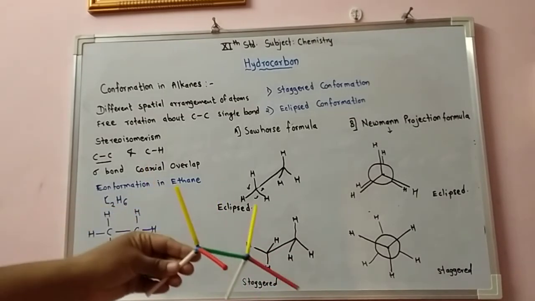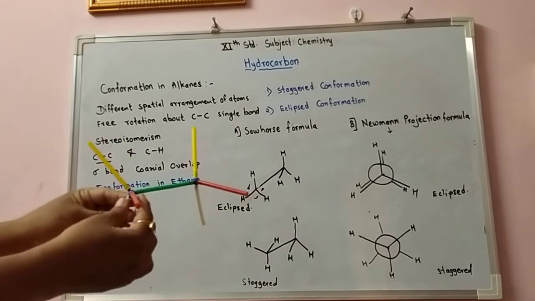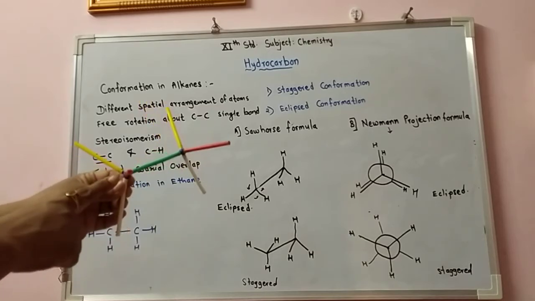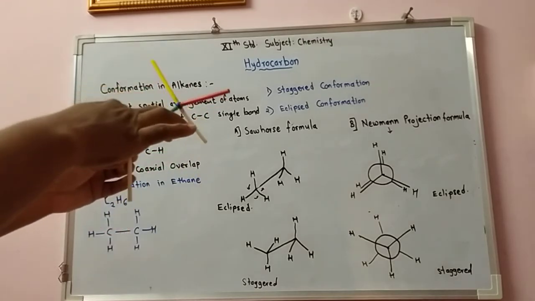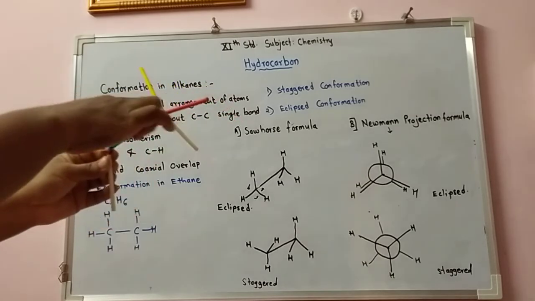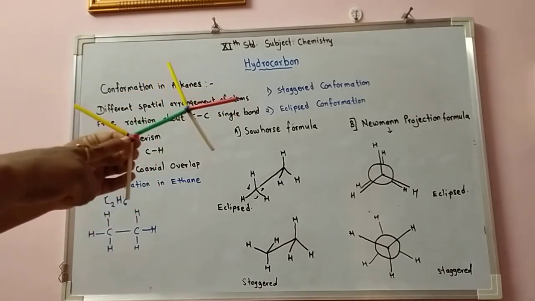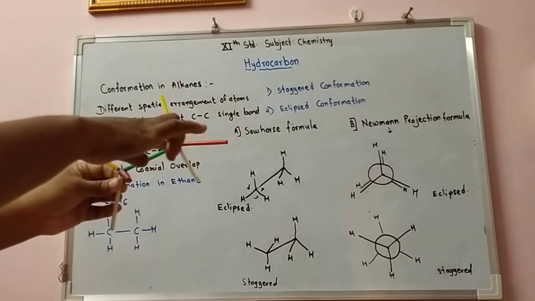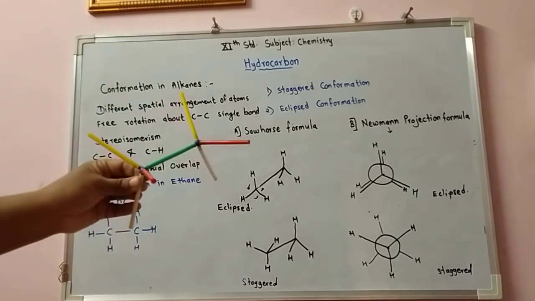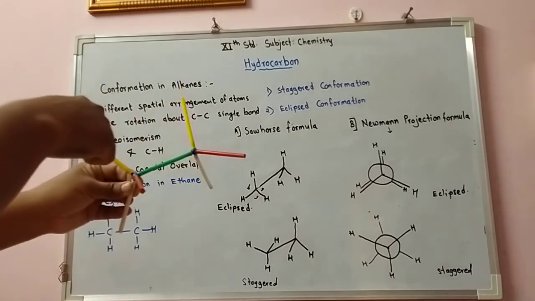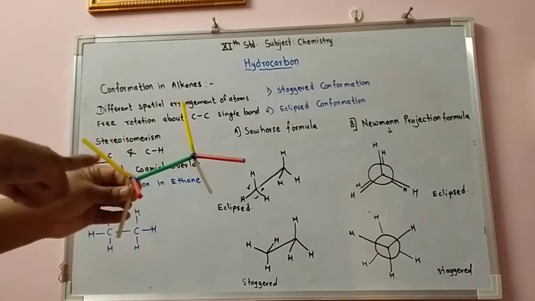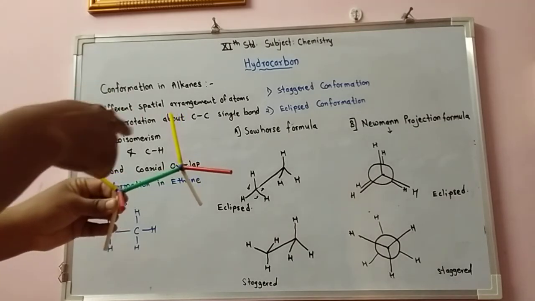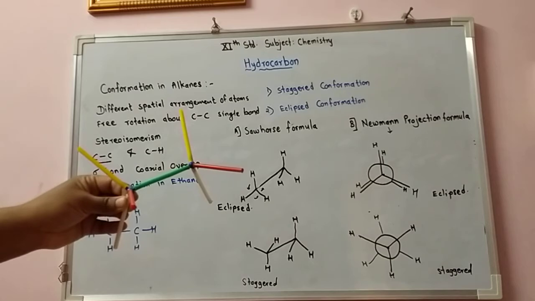This is the representation in the Sawhorse formula. If we view from this oblique angle, you have to draw a slanting line on the paper. Now this is the first carbon or front carbon. Here 3 hydrogens are there, and on the rear carbon 3 hydrogens are attached. In the Sawhorse formula eclipsed conformation, the hydrogens are as close to each other as possible. So they lie close to each other in this eclipsed conformation.